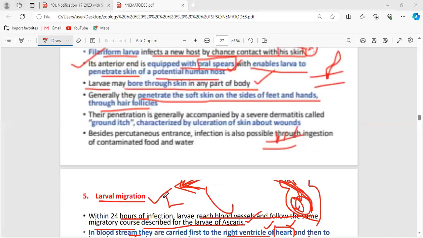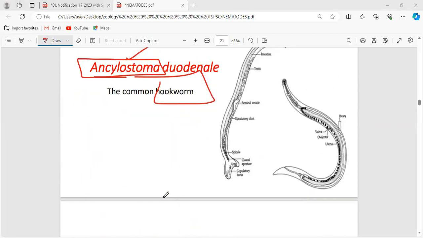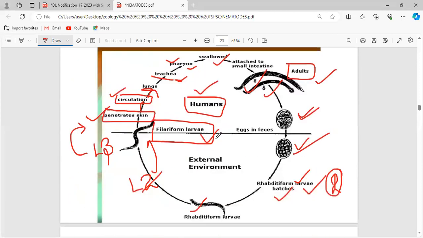So what you have to focus on here is the common hookworm. Okay, the name, and this comes under the roundworms because it is placed under the phylum Nematoda. And the name of the host: only humans act as the host. The second thing you have to remember is the two types of larva. Rhabditiform larva is the first stage of larva, and filariform larva is the third stage of larva.